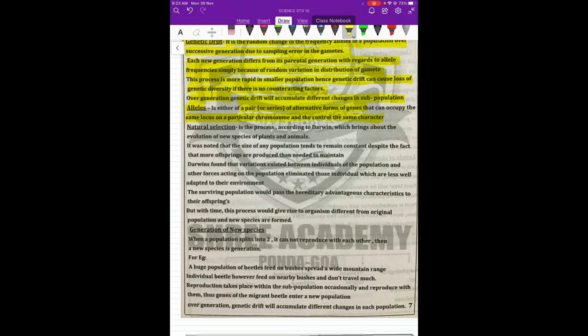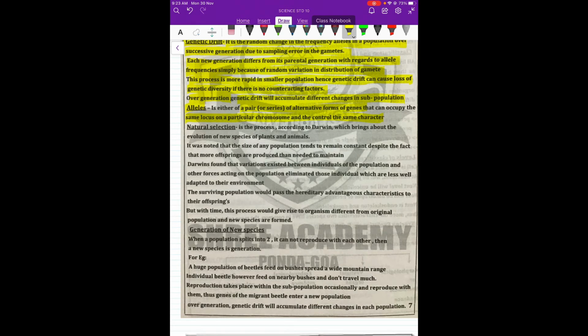Now we should know that humans are called diploid organisms. What do you mean by diploid? Diploid organisms means humans have two alleles for each trait. For example, the father may be having black eyes and the mother may be having honey colored eyes. These are the two alleles of color.